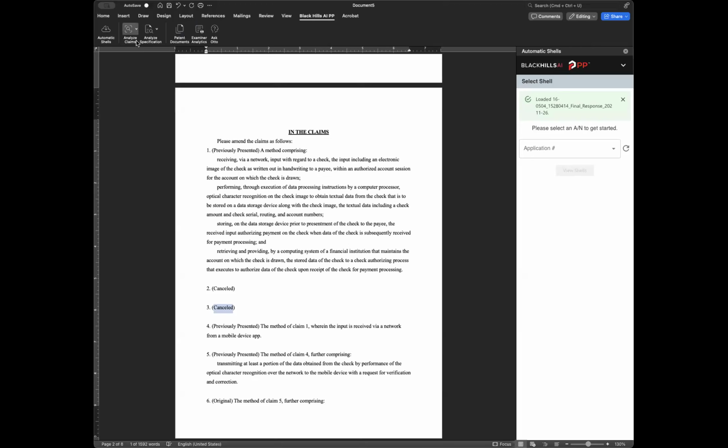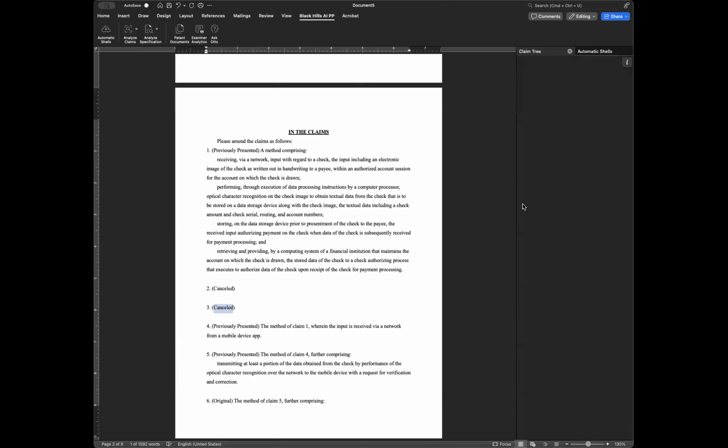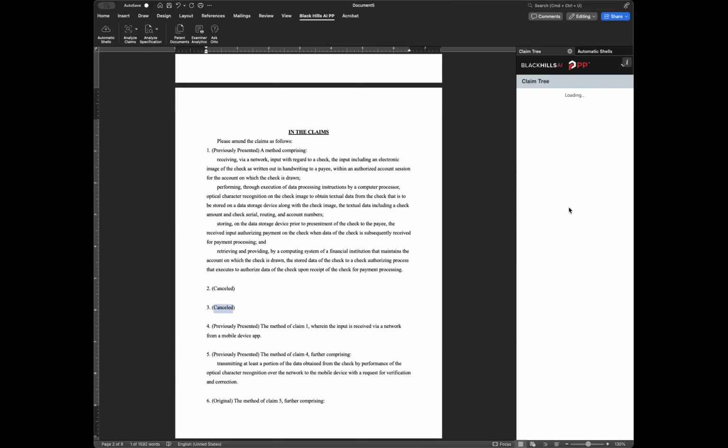And in here, I can also do things such as analyze the claims. This will generate a claim tree from which you can quickly determine whether or not you have any claim dependency issues, like claims depending from canceled claims and so on. So you can see here, this is generated really quickly. Everything looks good to go.